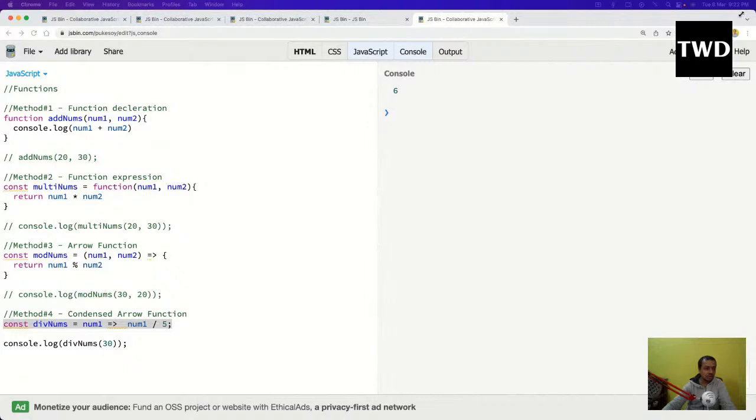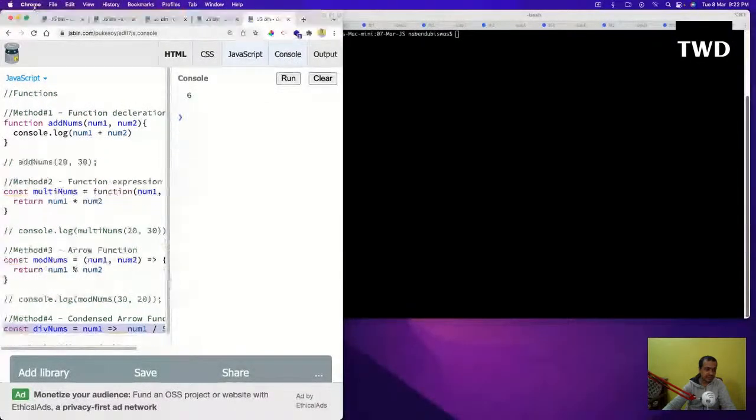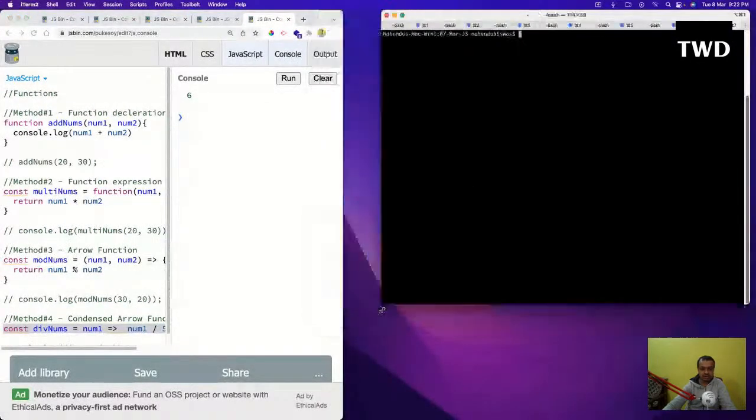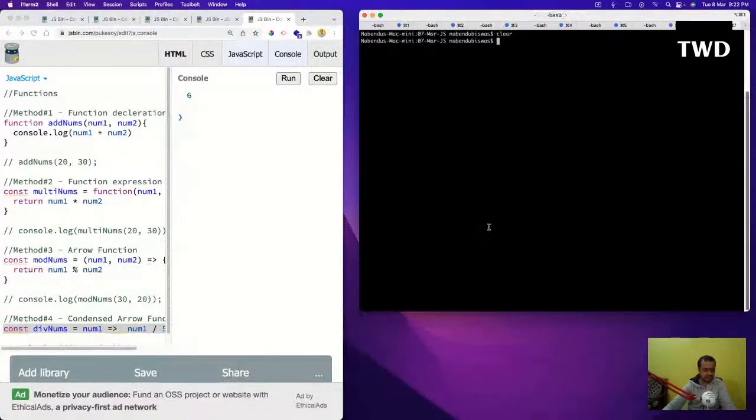And I'm going to give all these JSBins like yesterday. So this we have, and then I'm going to make a directory, DOM basics, and cd into DOM basics, and I will open it with VS Code.